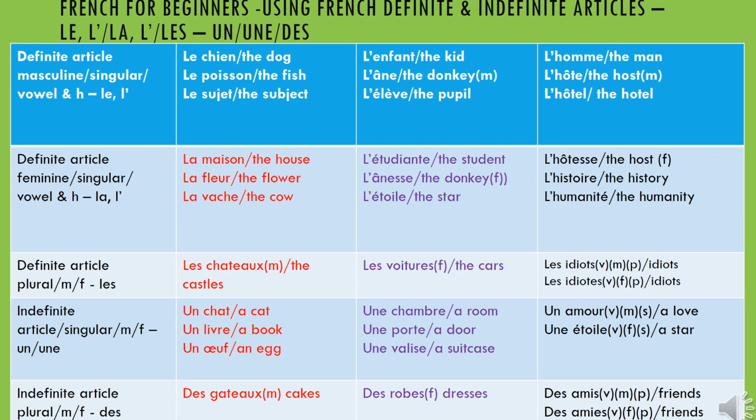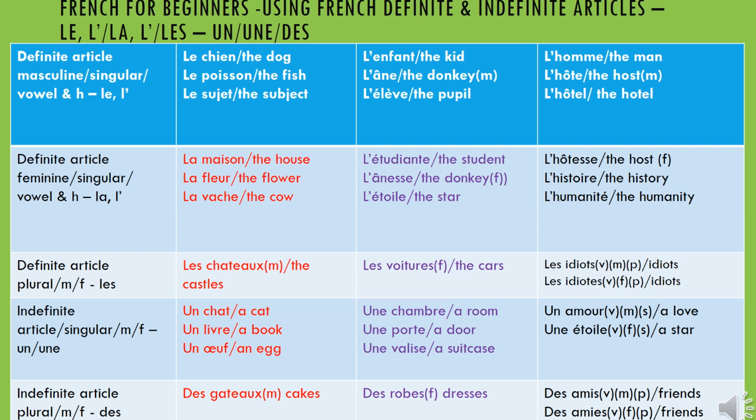And you see here it's masculine. L'homme is masculine, even if it ends with an E. A man is masculine. So l'hôte is masculine. I've even put, if you see the M within brackets, that means masculine. So l'hôte is the host. L'hôtel, the hotel. Repeat after me, l'hôtel. So you see it is L apostrophe and then H, and you have hôtel.